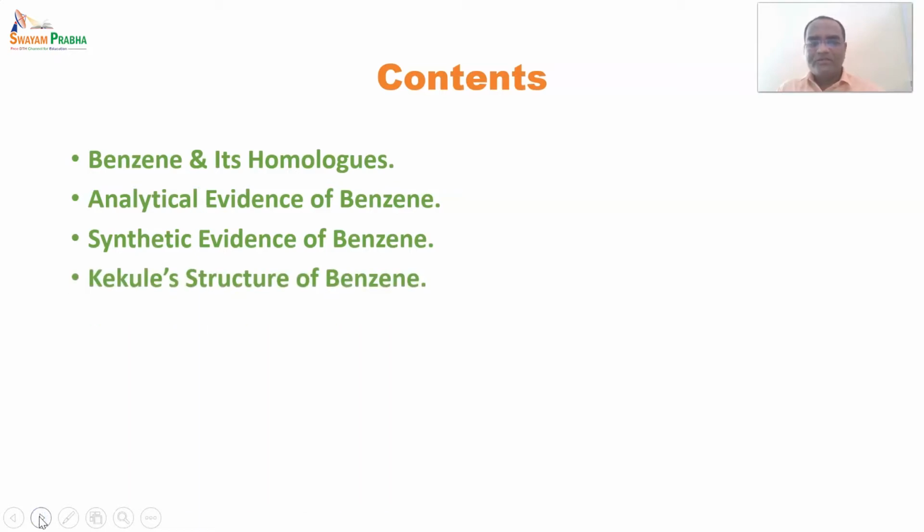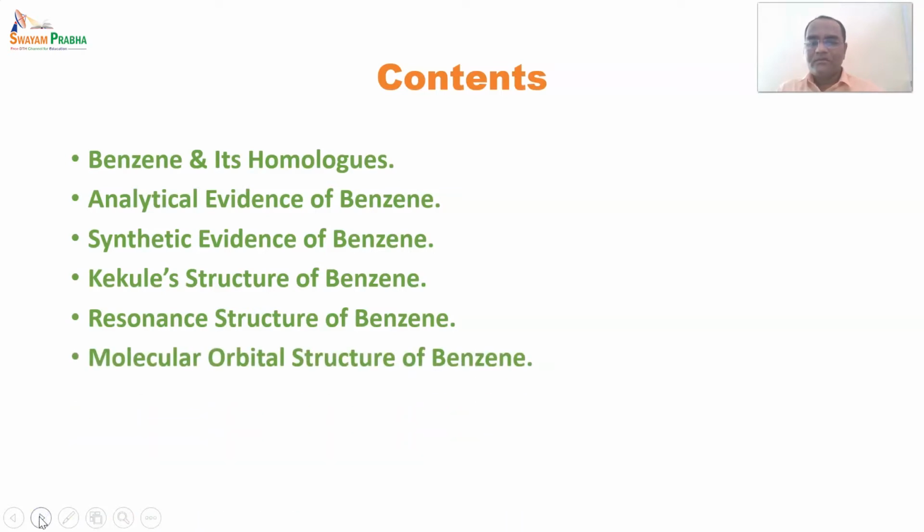After that, Kekulé structure of benzene. After that, resonance structure of benzene. Molecular orbital structure of benzene. And aromaticity of benzene. So these are the contents of today's lecture.